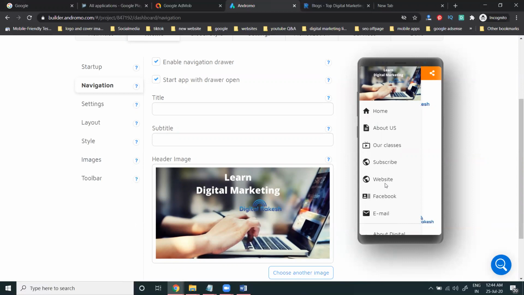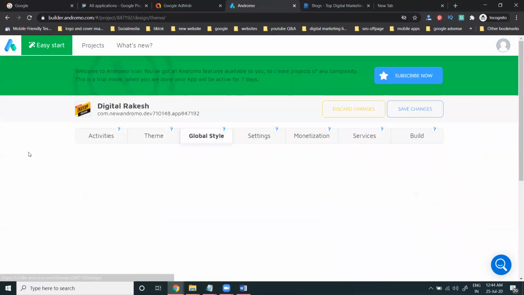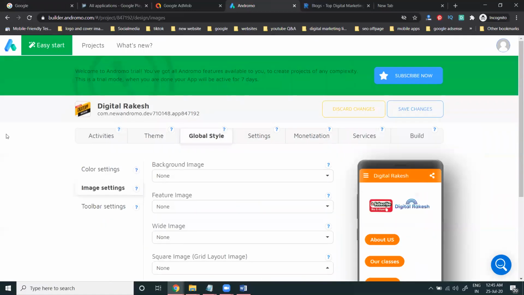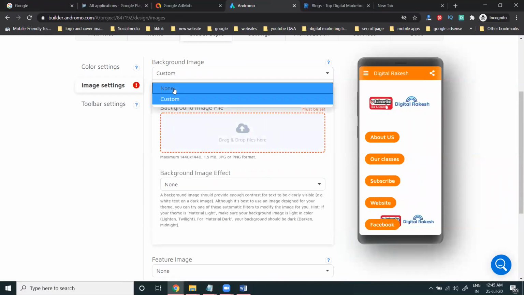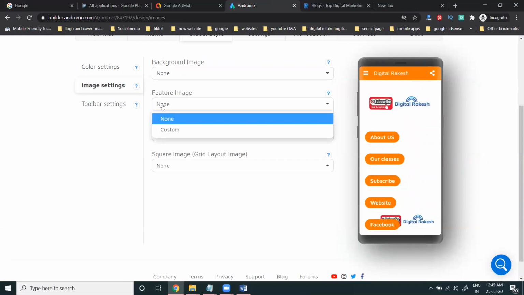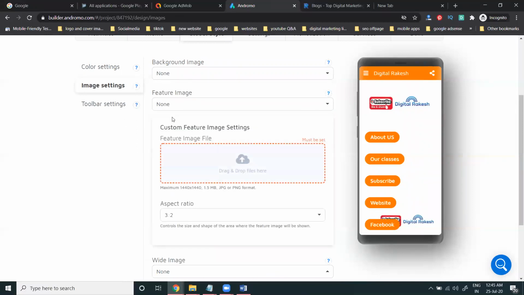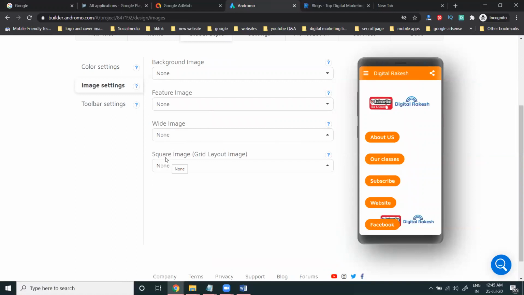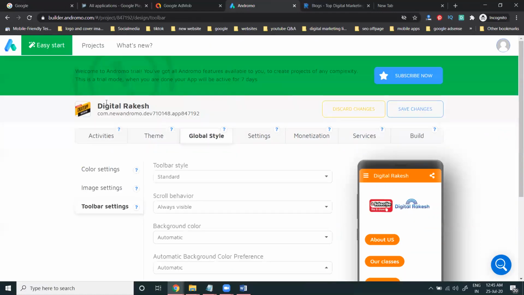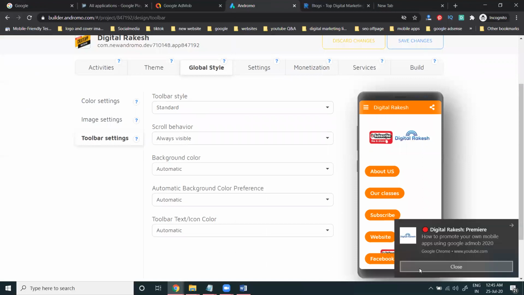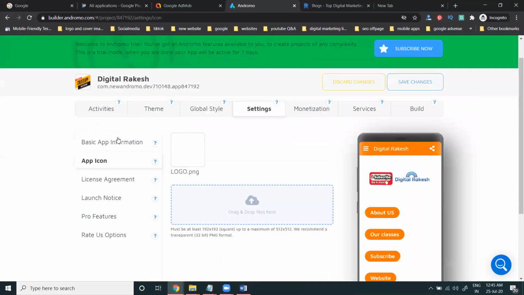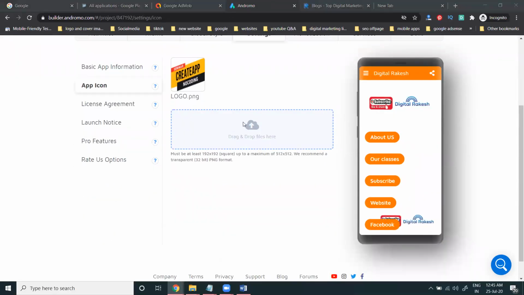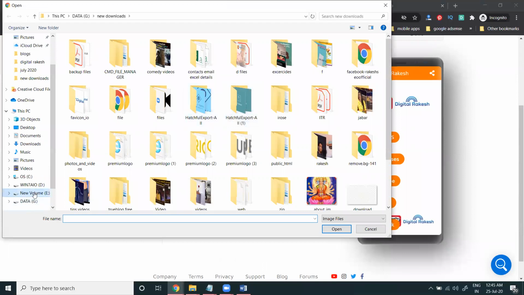Our class, subscribe, website, Facebook, and email option. Global stage, image setting, background. You can use any custom image, or none of the options. Font image, you can use it for custom here. In this, wide image, square image, depending on your request. And toolbar settings, you can change your particular toolbar setting here. And finally, app icon. App icon will be used for a particular 500 by 500 design.